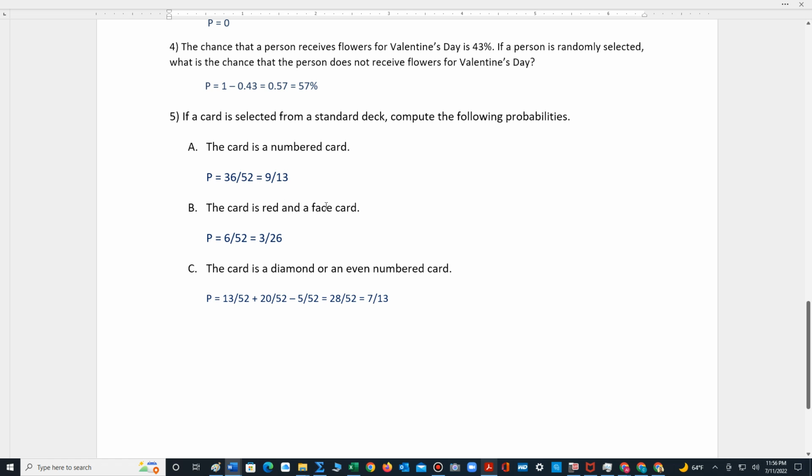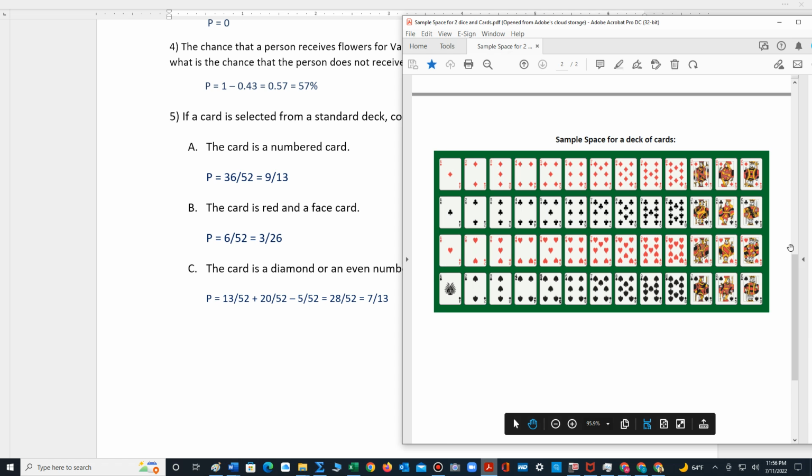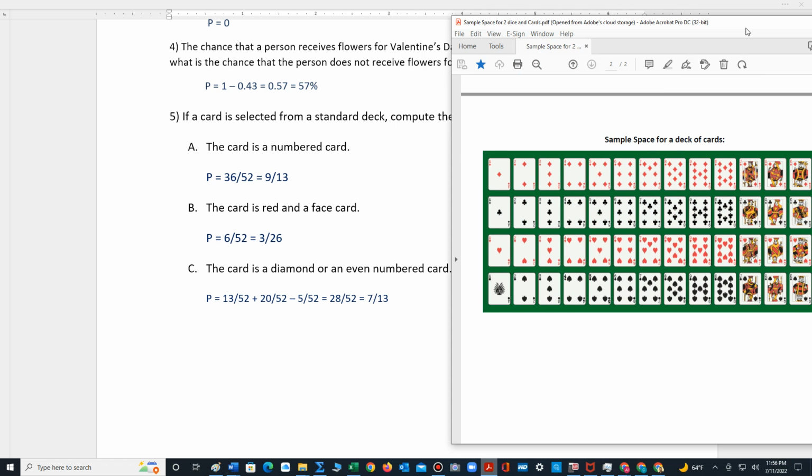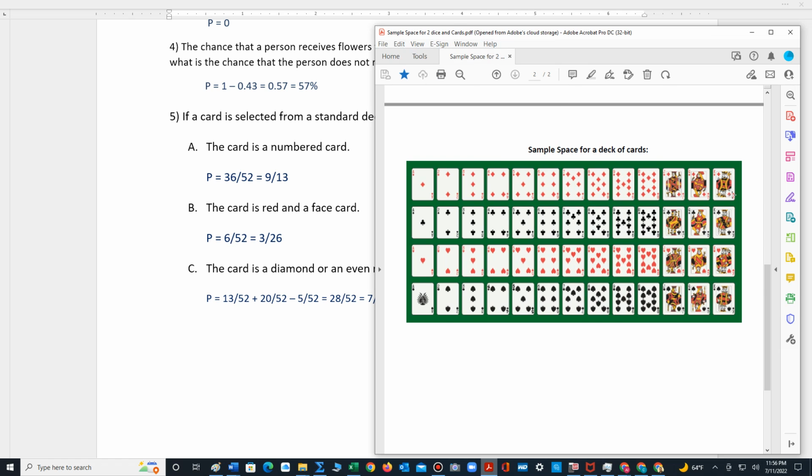The card is red and a face card. So this is a roundabout way of asking for red face cards. And as the overlap, if just to recall, it also represents what's called an intersection. So we're looking for all the face cards. The face cards are these cards here, the cards that have faces. And we're looking for the red face cards. Well, there's 3, and then there's another 3, so that's 6 out of 52, which reduces to 3 out of 26. And then finally it says the card is a diamond. Well, we have 13 diamonds,